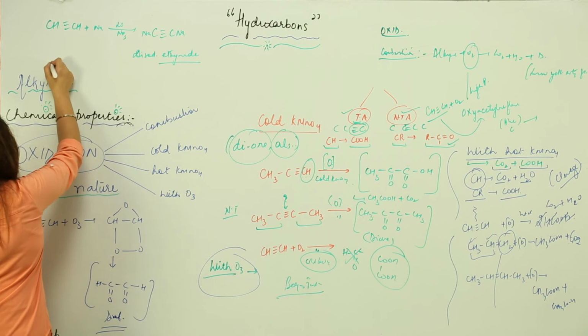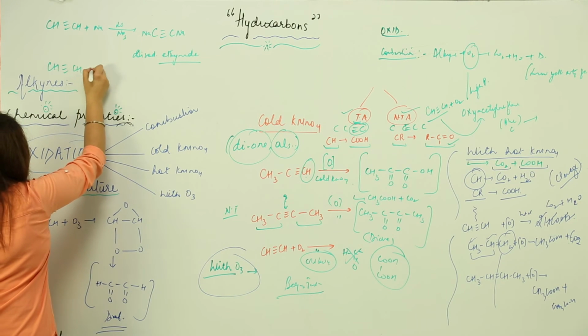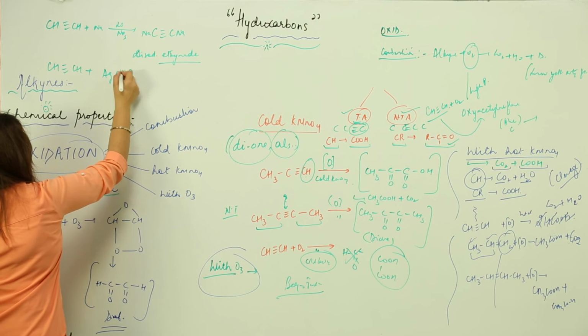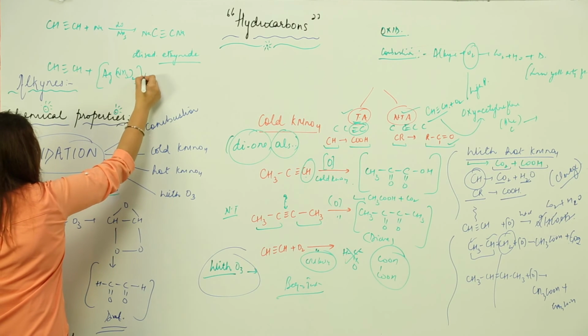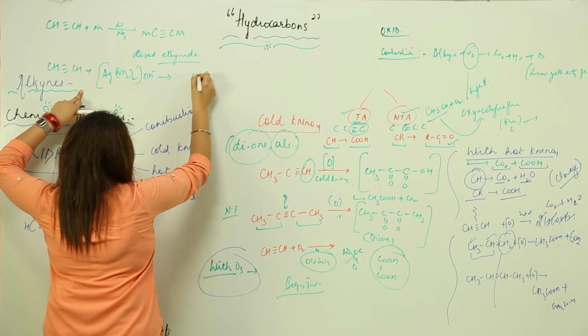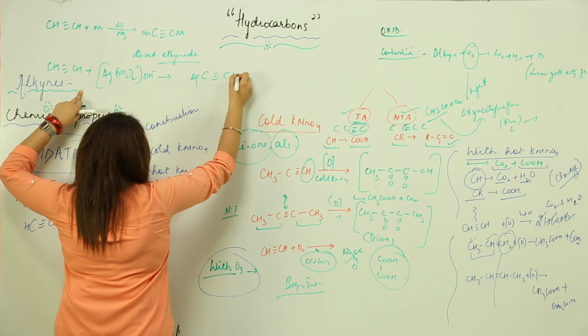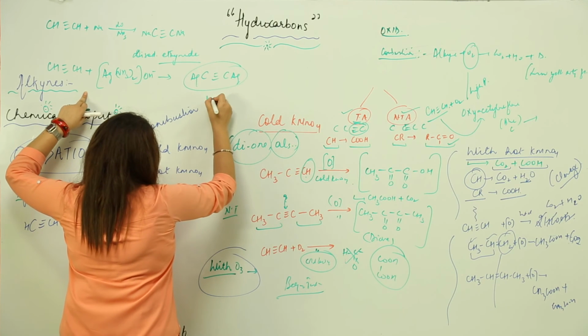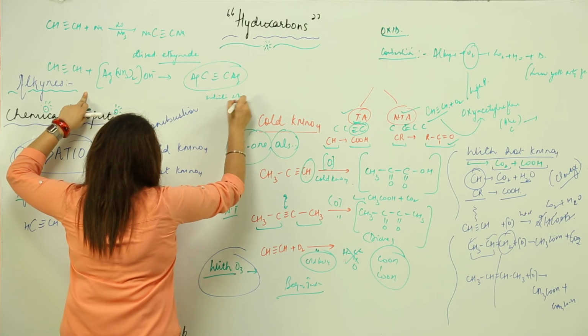And likewise, we can perform a test in which we will be adding a compound Ag(NH3)2 OH negative, and you know what we are going to get? We are going to get a compound which will be disilver ethanide, and you know what the precipitate is? It is actually a white precipitate.